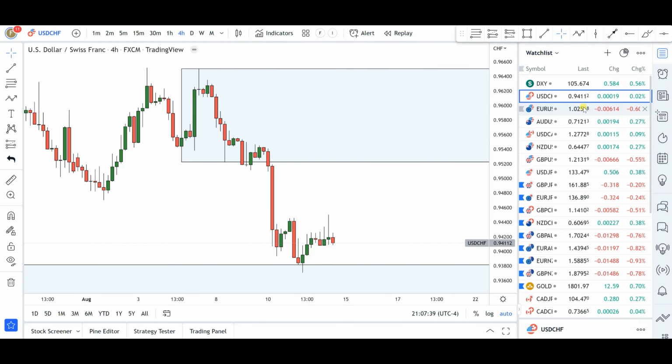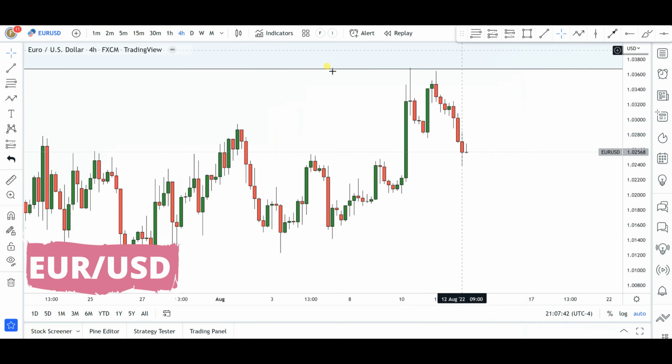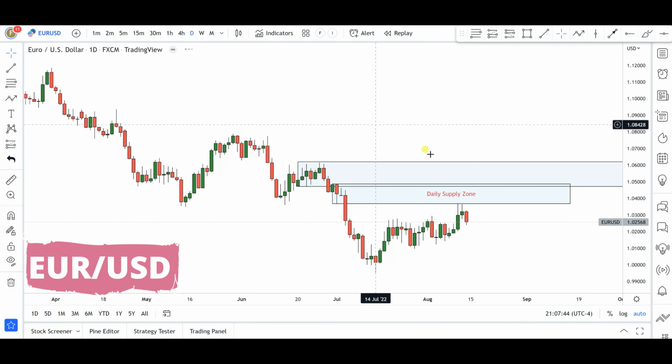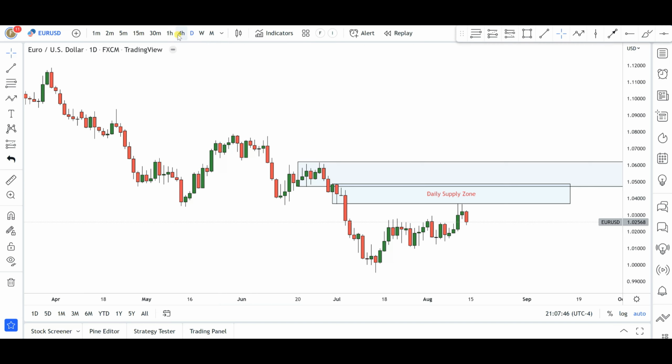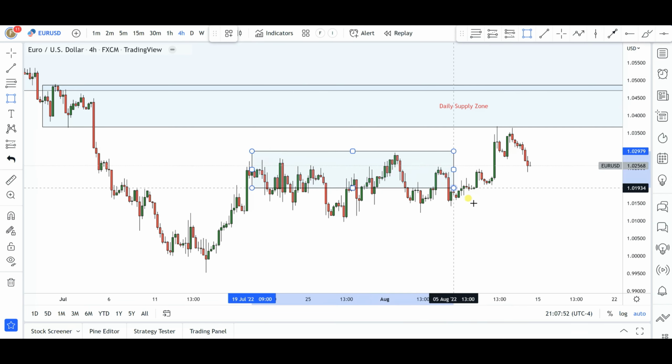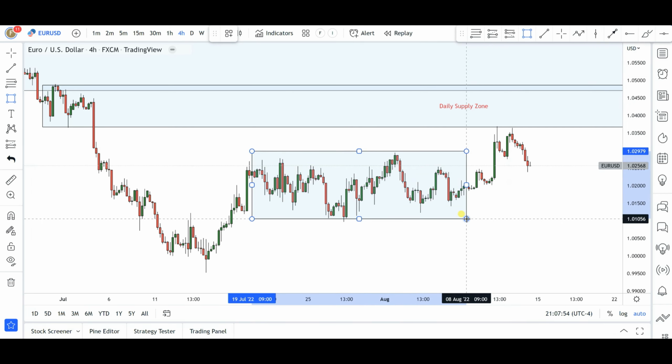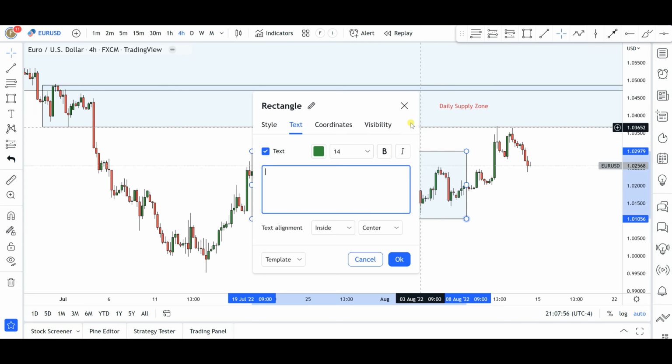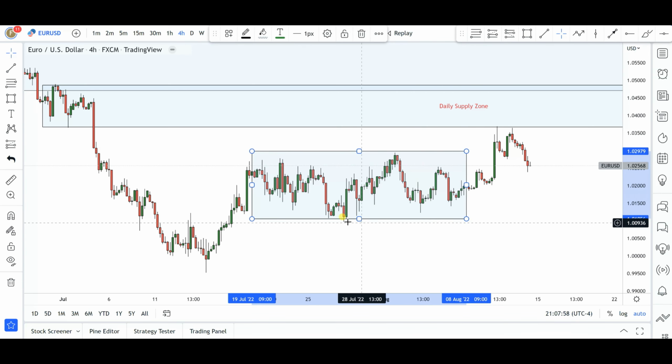Next up is going to be Euro US dollar. Now, Euro US dollar, well, this particular pair for last week, again, I was expecting the markets to continue to the downside, but again, if you remember, I had mapped out a range in the 4 hours time frame, okay, something of this nature, and I told you guys that well, personally, I would love to see the bears take off the low of this range before I start searching for short opportunities.